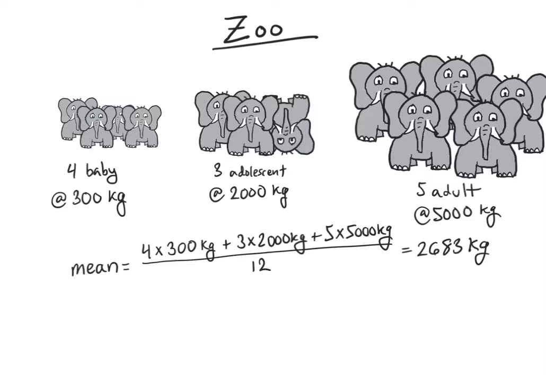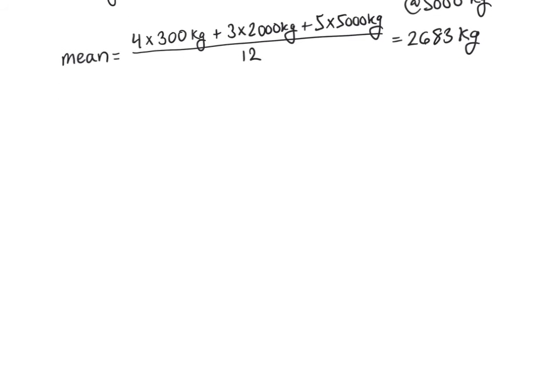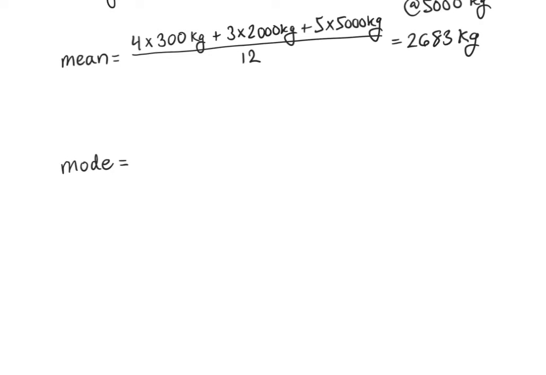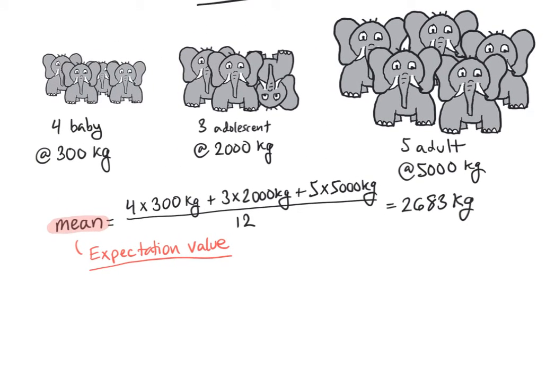I can't think of any scenarios where we ever really care about the median. There are certainly times we care about the mode. In the context of quantum mechanics, we would call the mode the most probable value. And in quantum mechanics, we give the mean a different name. We call the mean the expectation value. Now, you might notice that the expectation value is a little bit of a misnomer, right?